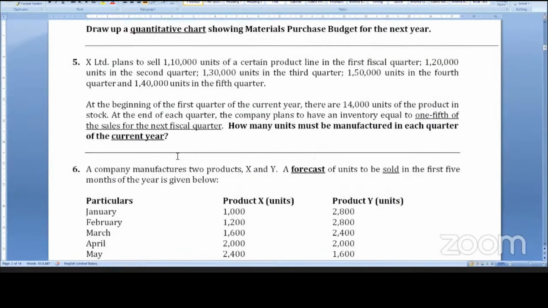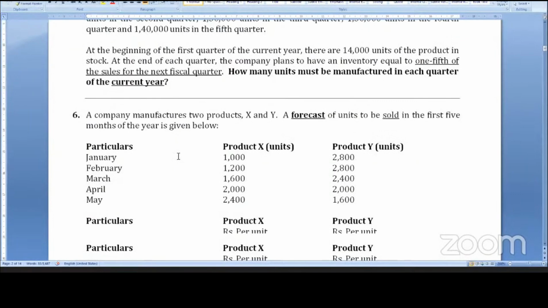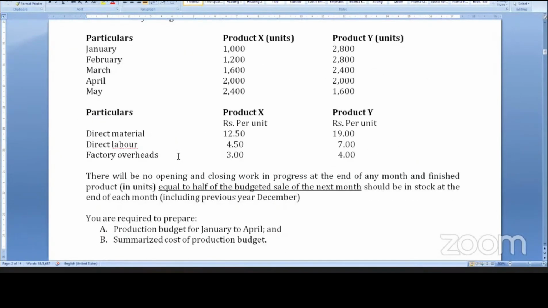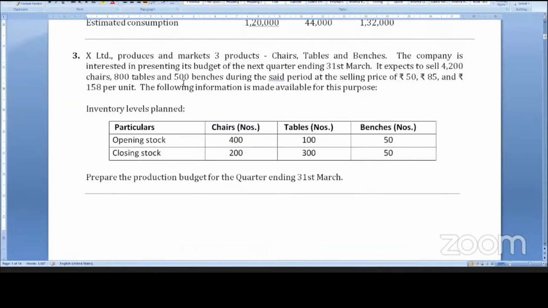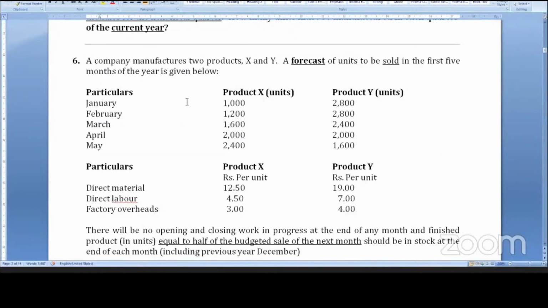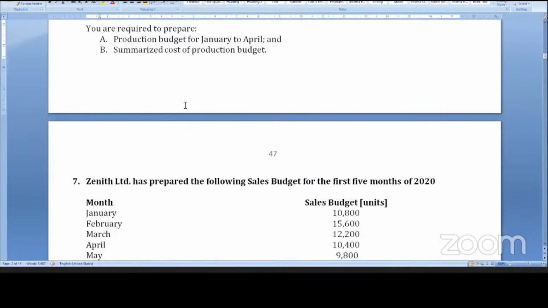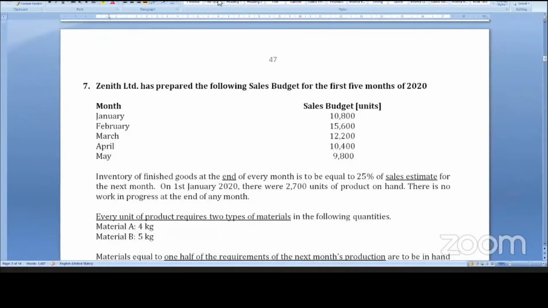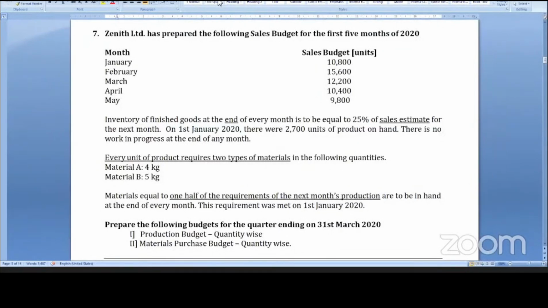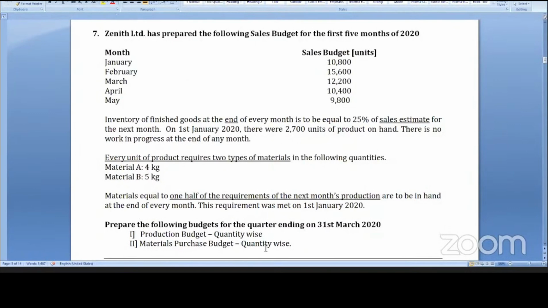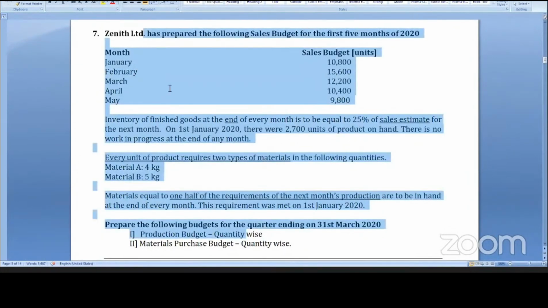Each and every sum we can't discuss. Difficult part, important sums: sum number 1 is important, sum number 3 is important, 4 is also important, 6 is important. 7 is a lengthy sum, so handle this carefully. This we have done in the class.